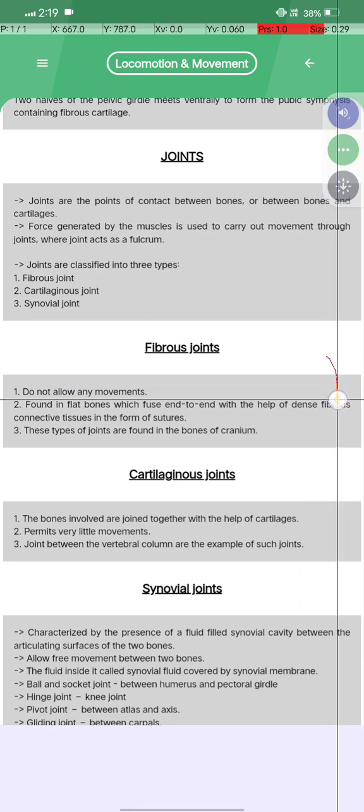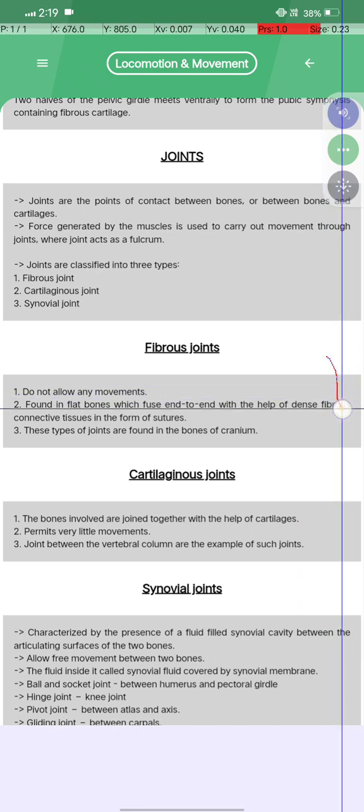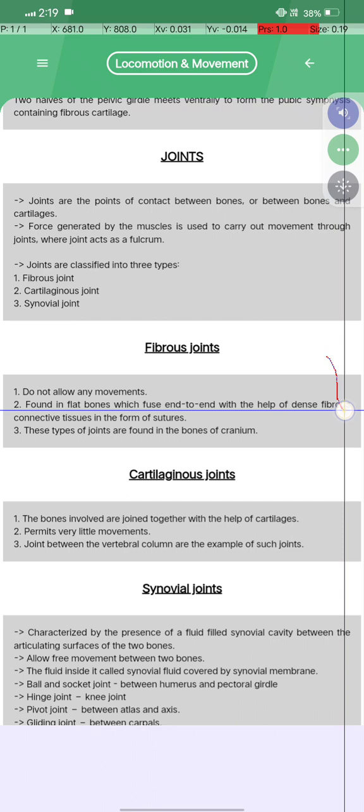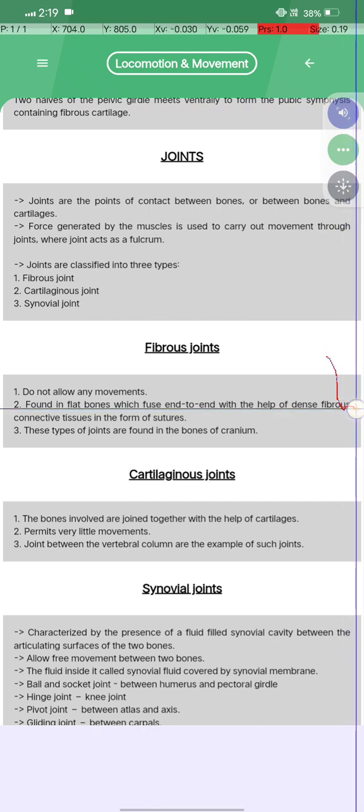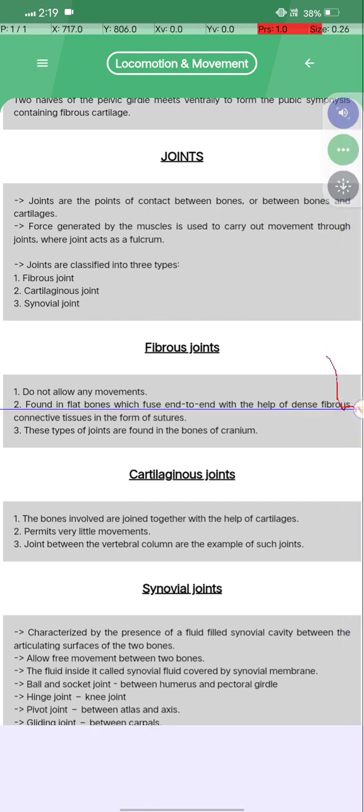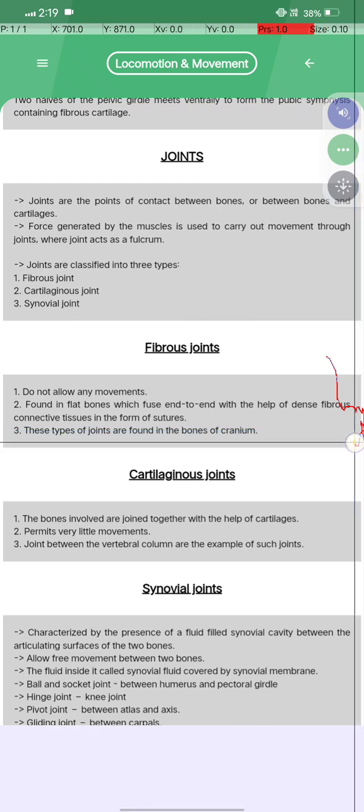Fibrous joints do not allow any movement and are found in flat bones, which fuse end to end with the help of dense fibrous connective tissue in the form of sutures. These types of joints are found in the bones of the cranium.